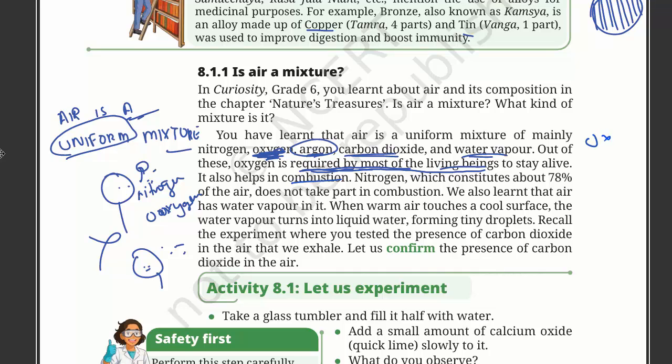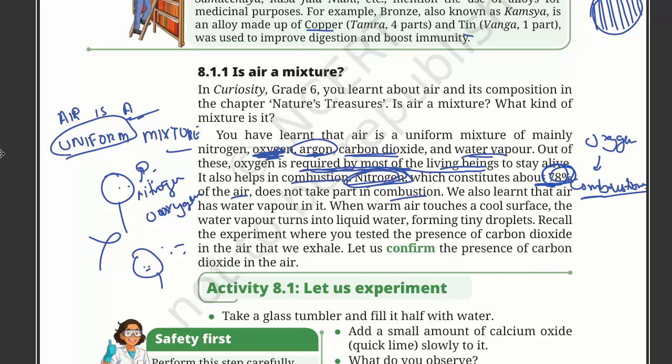Oxygen is important for combustion. Nitrogen, which constitutes about 78% of the air, does not take part in combustion. So nitrogen is usually seen as very useless in the air, even though we have the most of nitrogen here.